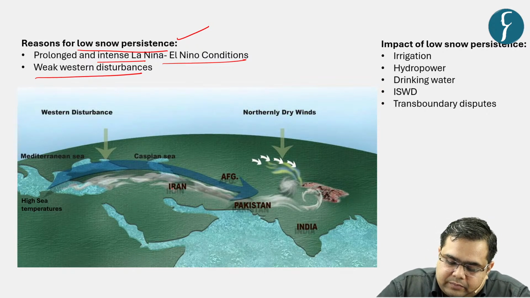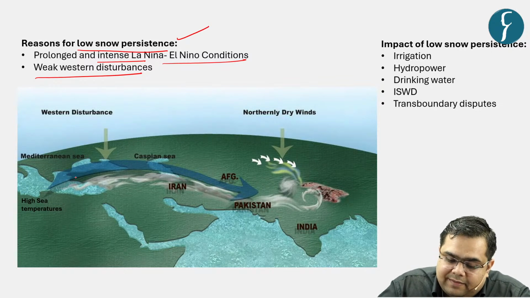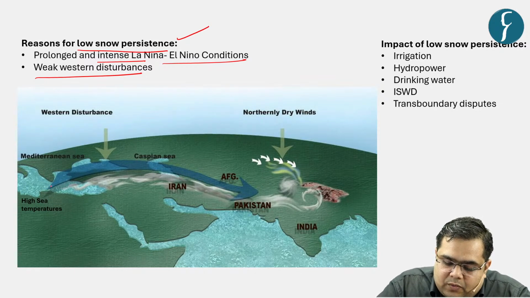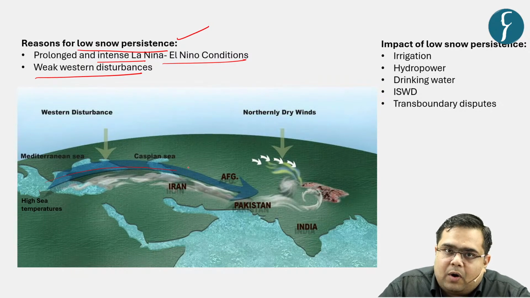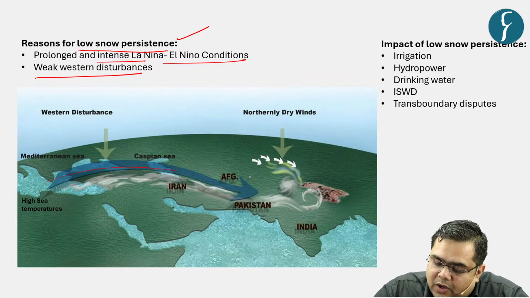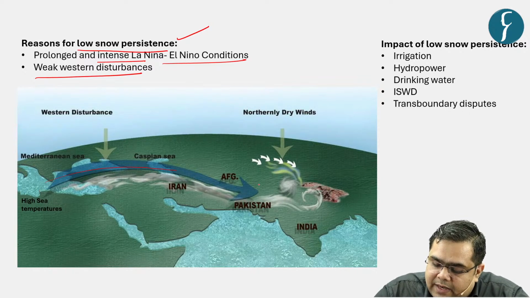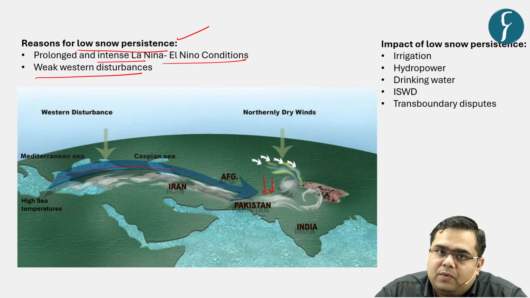So in the months of September, October and November, there is a phenomenon that is called western disturbance, right? Western disturbance rises over the Mediterranean Sea in the form of water, and then it downpours over the Hindu Kush region.